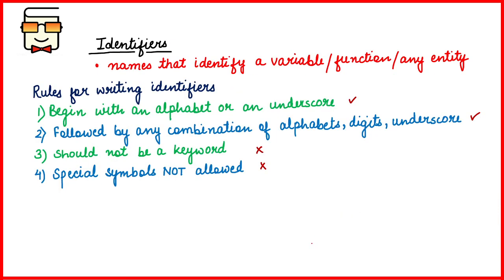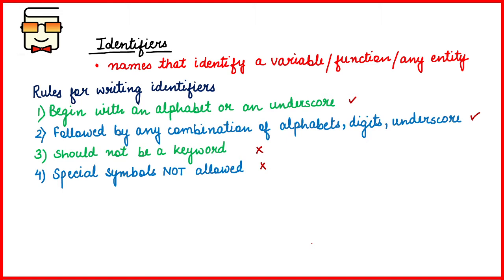Okay, now coming to identifiers. As I just mentioned, identifiers are the names that we assign to a variable, or in future when you will be studying about functions in Python, then also you will be learning that the name of the function is also an identifier. So anything that identifies a variable is known as an identifier. Just like your name is your identity, similarly the name of a variable is its identity. That is why it is known as an identifier.